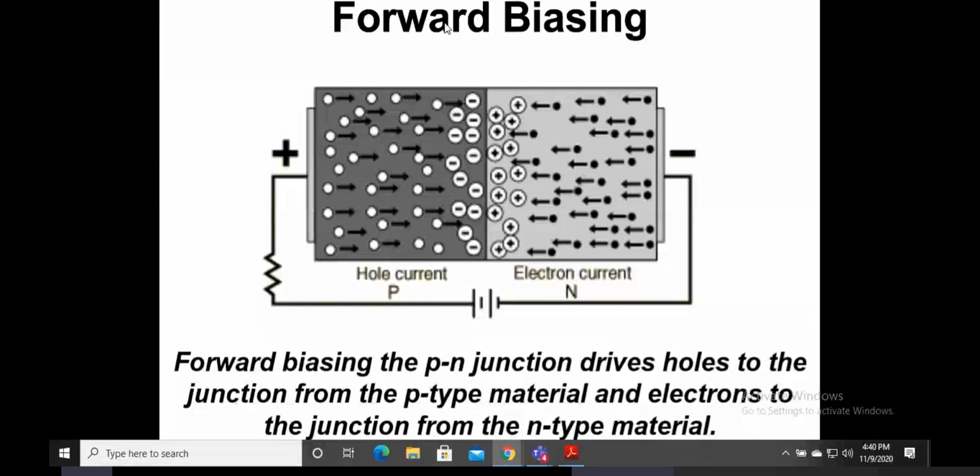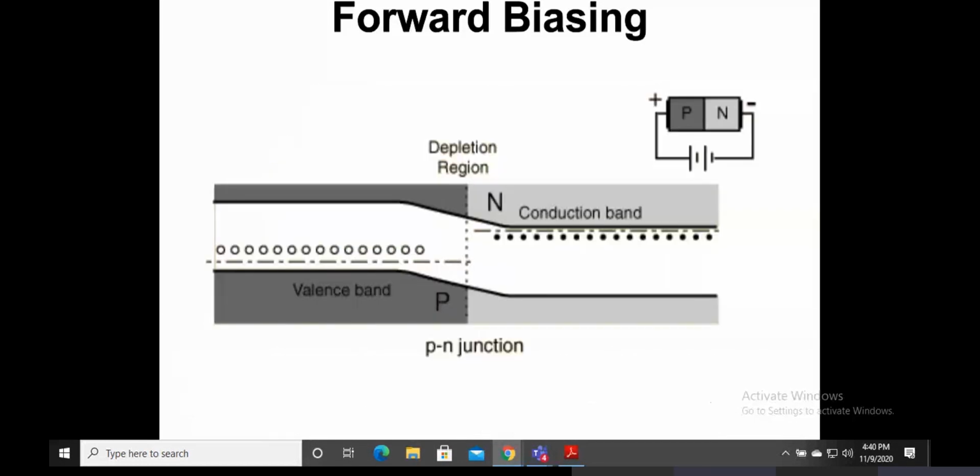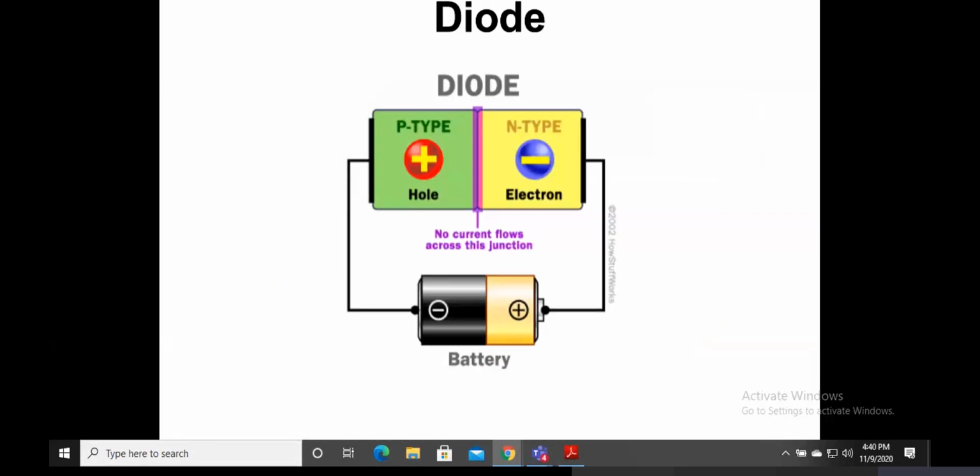It's the opposite of forward, sir. Yeah, opposite. We are just changing the terminal. So we just need to connect the battery the other way around. So I'm connecting my negative terminal of my battery to my p-type, and I'm connecting the positive terminal of my battery to my n-type semiconductor. All right. What do you think will happen then? Current does not flow, sir. Do you think it will allow electricity to pass through, electrons to pass through? No, sir. All right. Okay. Interesting.